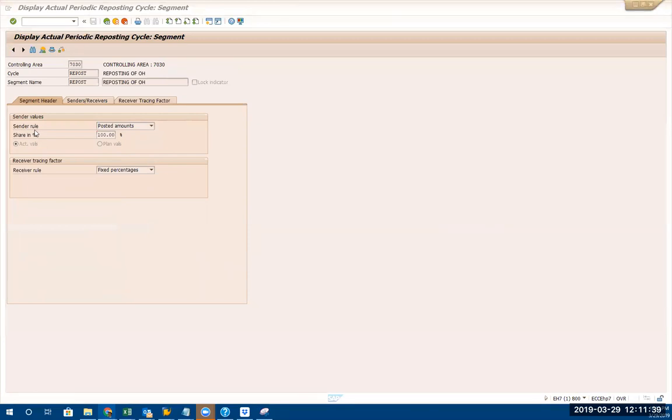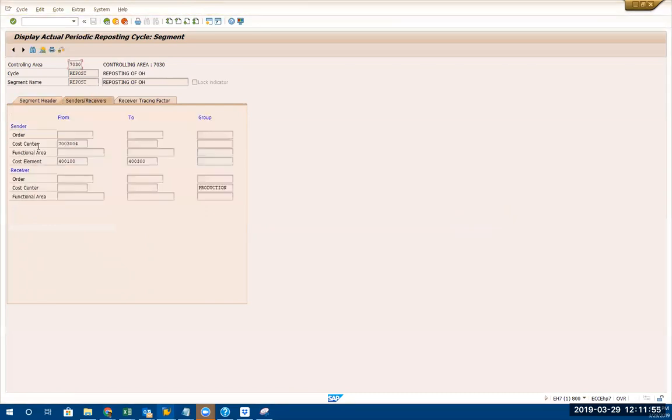Now this is the sender, and these are the receiving rules. Are the receiving rules doing fixed percentage, fixed amount, or variable proportion? You have to play around with this to understand. Now go to here. You mention who is the sender. See on the top, it's the sender. Here is the receiver. This is the cost center you're sending to, and this is the cost element. The cost is coming from here.